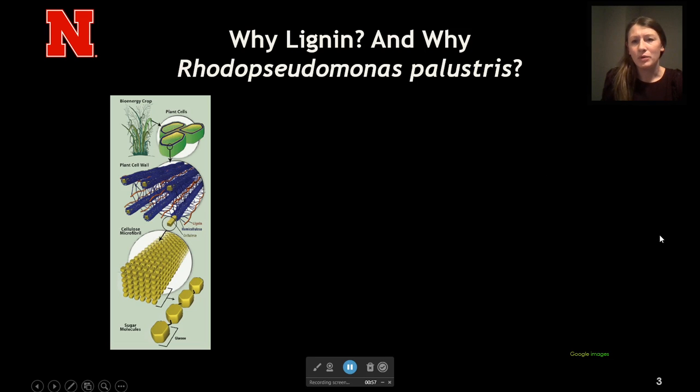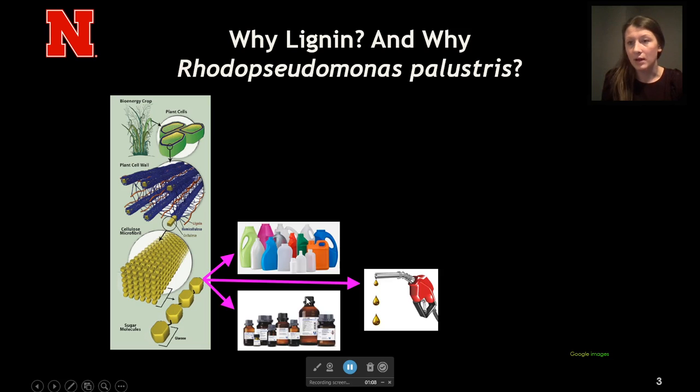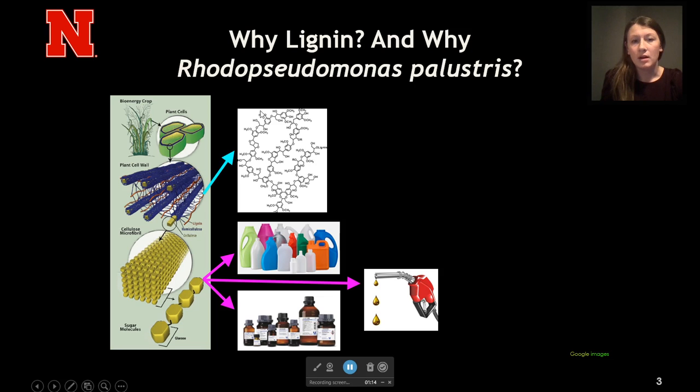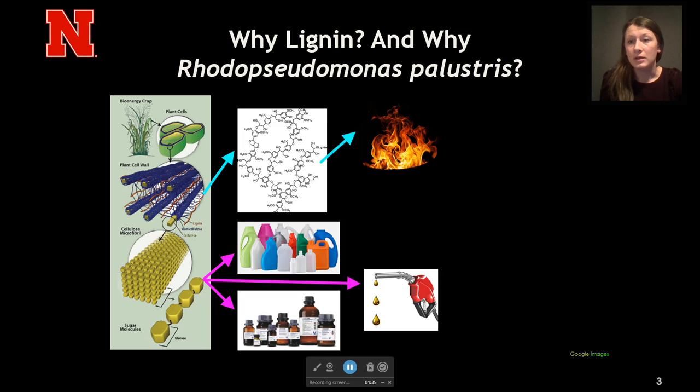So why lignin and why Rhodopseudomonas palustris, or R. palustris? Typically when people think of agricultural waste, they think of the sugars that come from the cellulose that have been able to be turned into a wide variety of high-value products like chemicals and fuels. However, lignocellulosic biomass also has lignin, hence the name. Lignin can comprise up to about 26 to 30% of the lignocellulosic biomass itself, so it's a considerably large portion of the biomass. However, it's a pretty complex structure of phenolic compounds, and unfortunately, therefore, it's more commonly burned for energy because it's difficult to break down and turn into products.